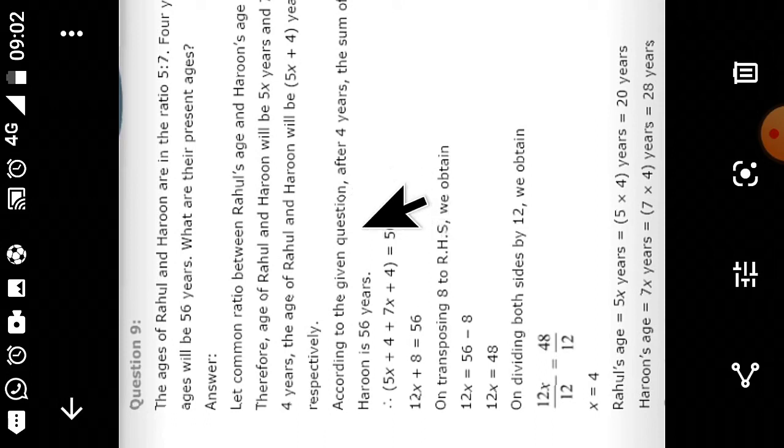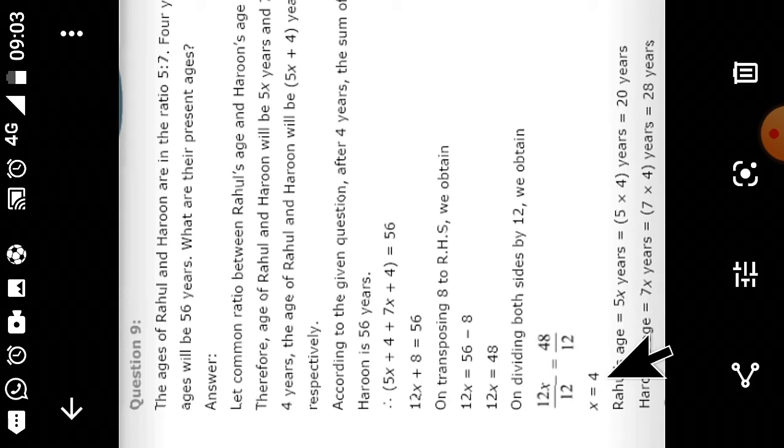So we will add these two: 5x plus 4 plus 7x plus 4 equal to 56. So 5x plus 7x is 12x. So 12x plus 4 plus 4 is 8. So 12x plus 8 equal to 56. Now this 8 will go on the right side. It will become minus 8. So 12x is equal to 56 minus 8. So 12x is equal to 48. Now we will divide here by 12. So 12x upon 12 is equal to 48 upon 12. So x is equal to 4. Now we got the value of x as 4.